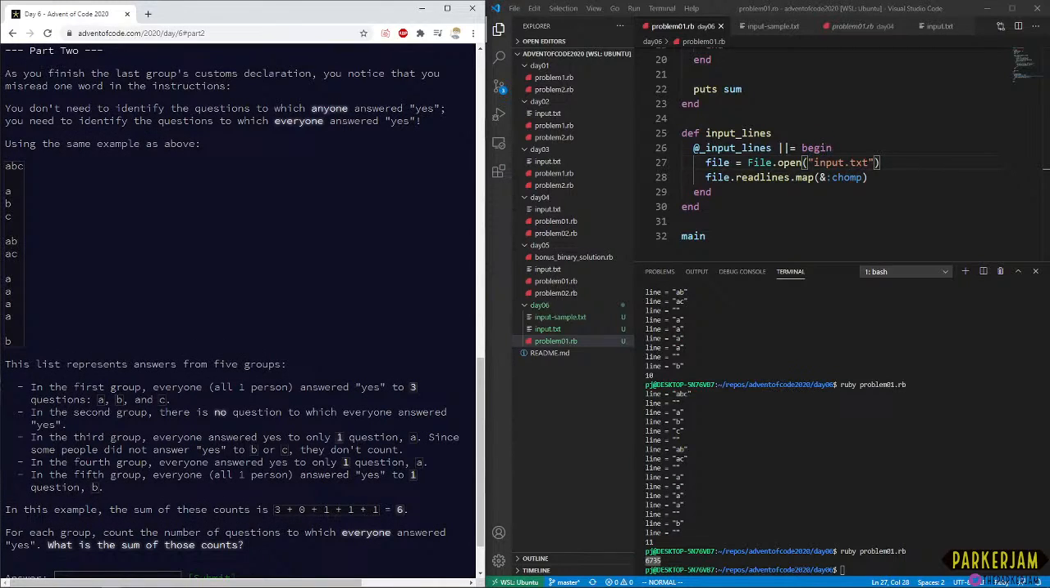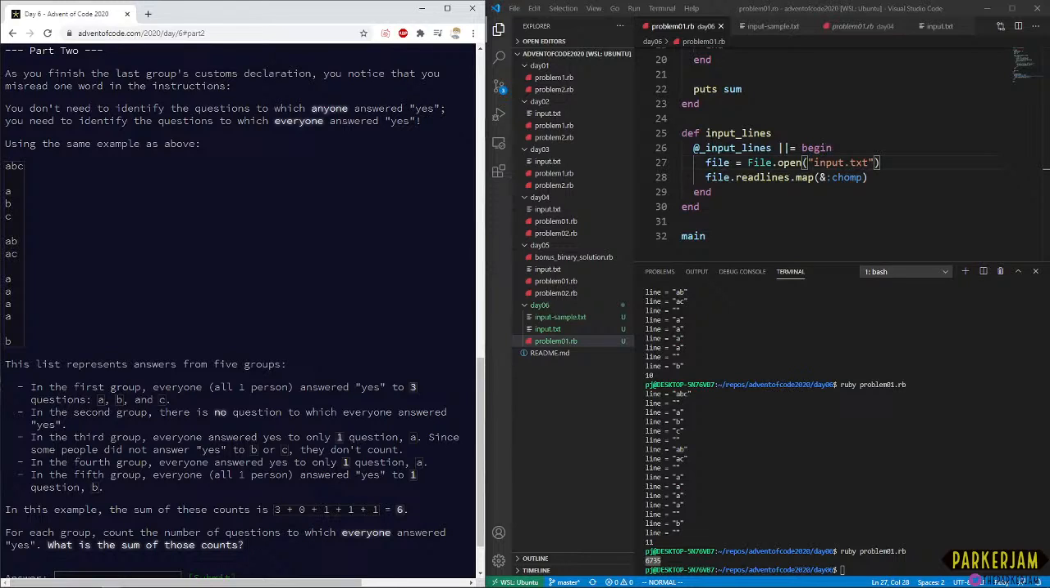As you finish the last group's custom declaration, you notice that you misread one word in the instructions. You don't need to identify the questions which anyone answered yes. You need to identify the questions to which everyone answered yes. Okay, that does change the algorithm a significant bit. This list represents answers from all 5 groups. In the first group, all one person? I don't think that's proper grammar right there. Answered yes to the 3 questions A, B, C.